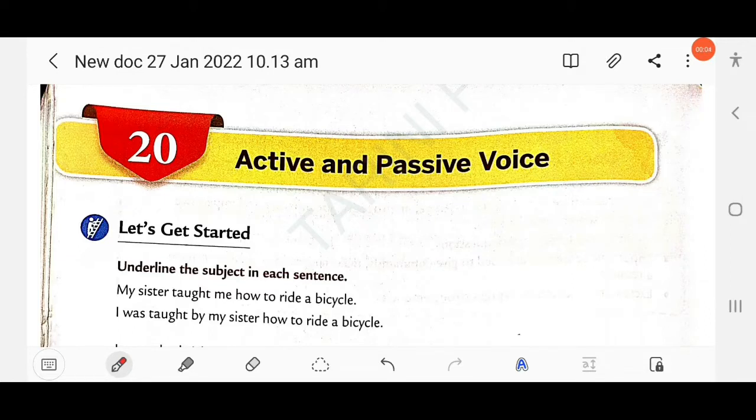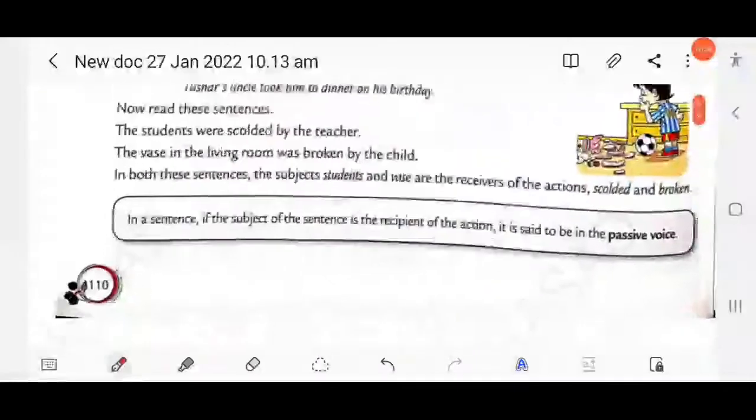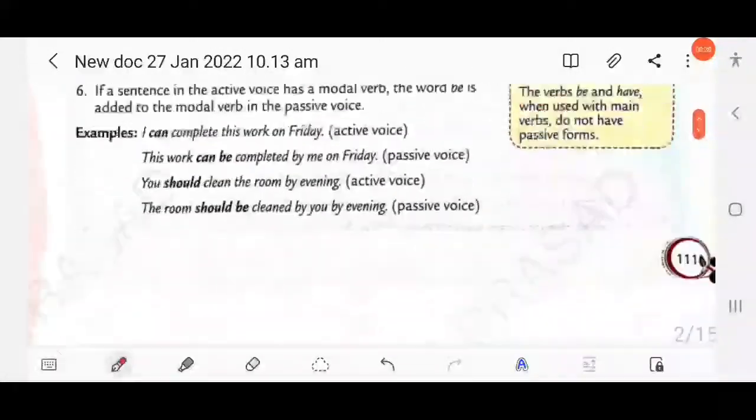Dear students, in this video we will discuss Class 6 Collins English Grammar and Composition, chapter number 20. In Part 1 we have briefly discussed all the rules of active and passive. If you have not watched it, you can go to the playlist section and watch it. Here we will start from exercise number 1.